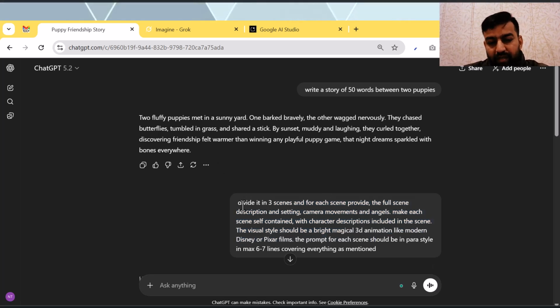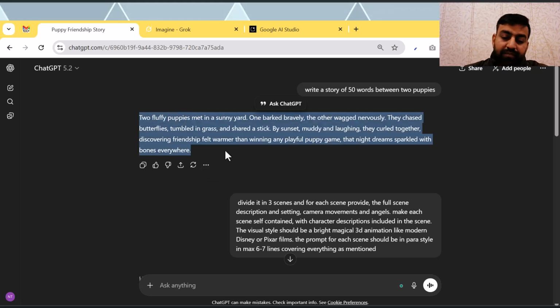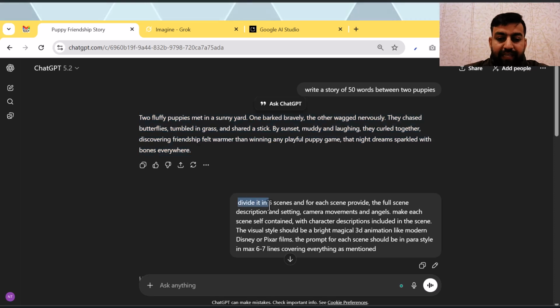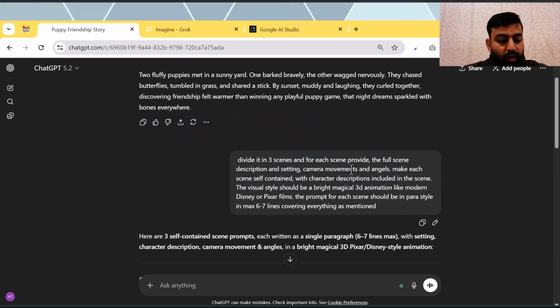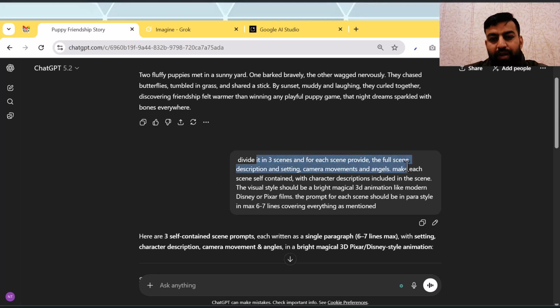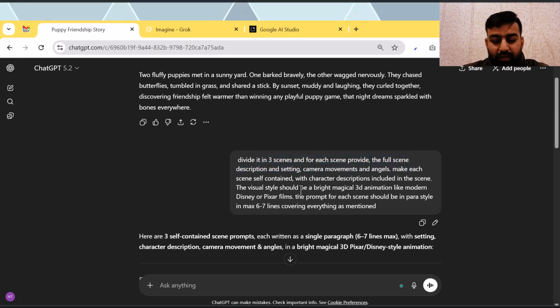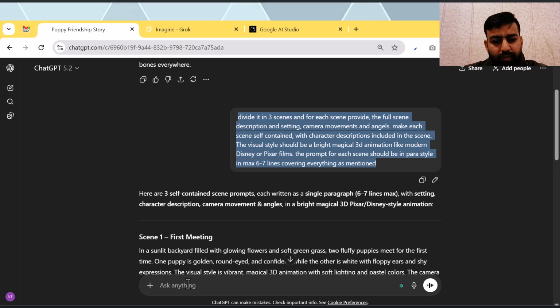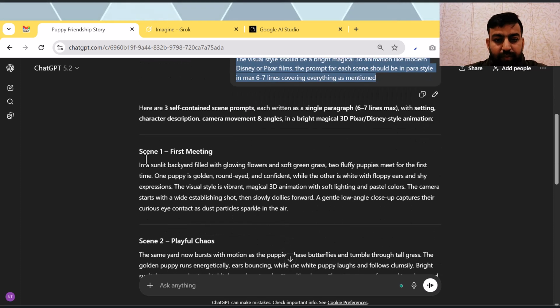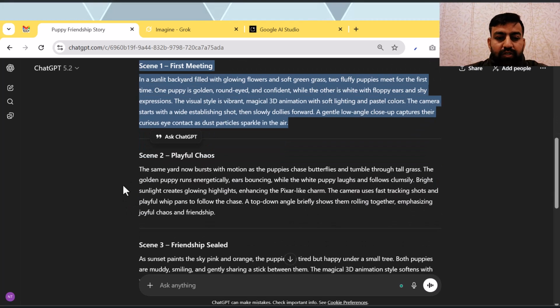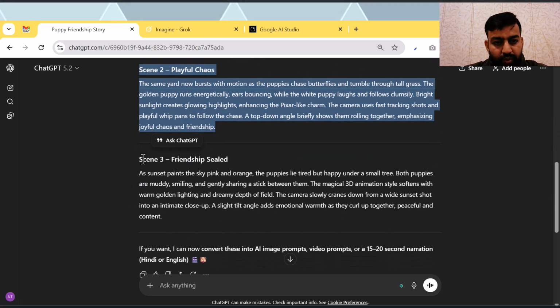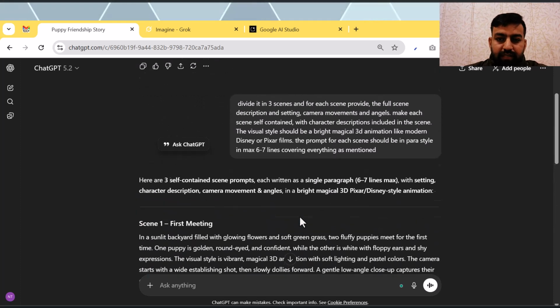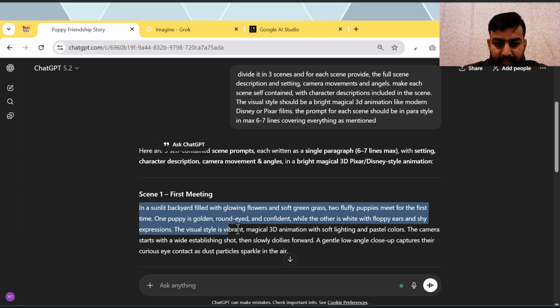After ChatGPT has given me this story, I need to divide it into three scenes, and I want each scene to have camera movements and descriptions, and all the characters should be 3D animations like modern Disney or Pixar films. I will put this prompt into ChatGPT, and ChatGPT will give me the prompts of all three scenes of this story.